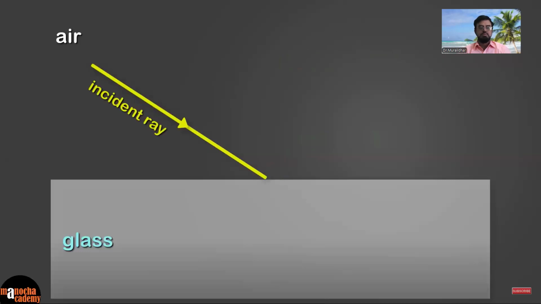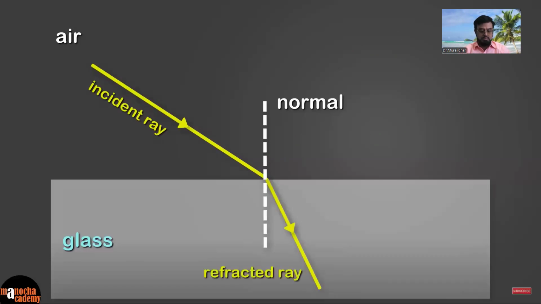Now let's draw an imaginary line perpendicular to this boundary between the two materials. This perpendicular line is called the normal. The light ray in the second medium is called the refracted ray. Can you see the incident light, instead of going straight, is bending towards the normal?